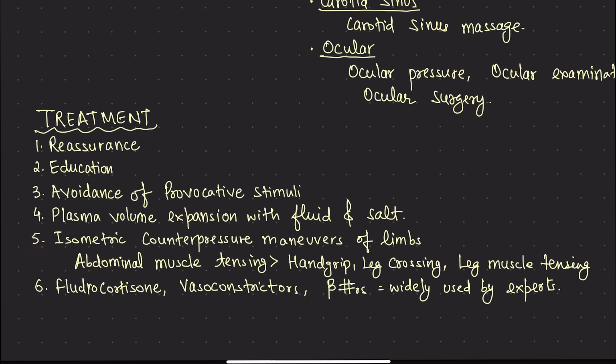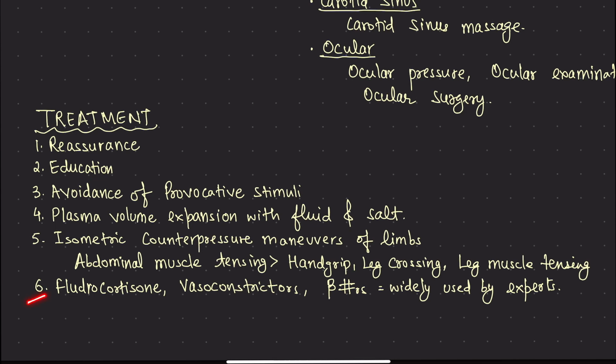The fifth is the isometric counter-pressure maneuvers of the limbs. Ask the patient to tense the abdominal muscles, which is very effective in treating this syncope, or when they feel that they are going to have a syncope. Just educate them that you have to do abdominal muscle tensing if you feel like so. So they can do hand grip, they can do leg crossing, they can do leg muscle tensing. That is what they can do.